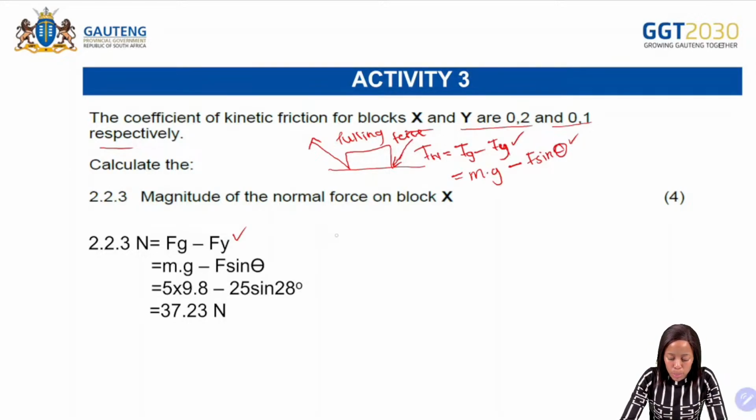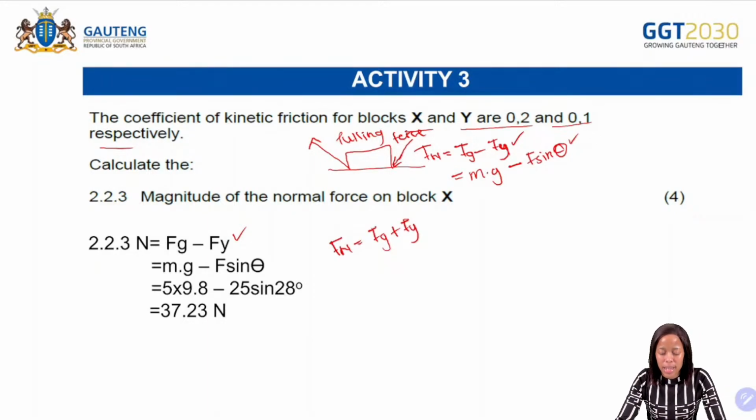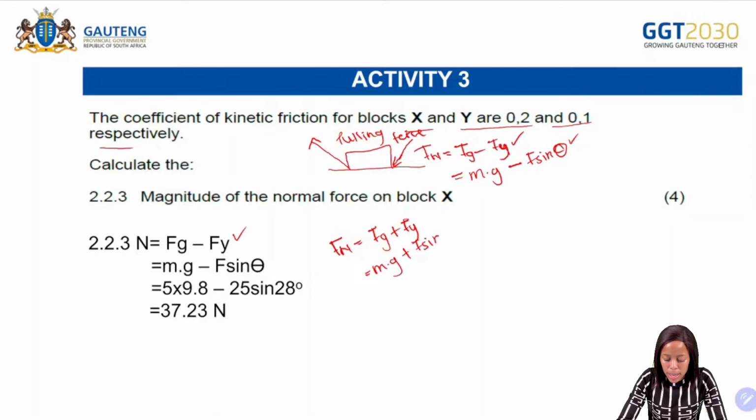So if you had a pushing force, then the normal force would be equal to Fg plus Fy. And then when you break it down, it becomes mg plus F sine theta. So for now, we have the pulling force. So it means that we have this scenario here. If we have the pulling force, we are saying that our normal force is equal to Fg minus F sine theta. Then what was the mass?